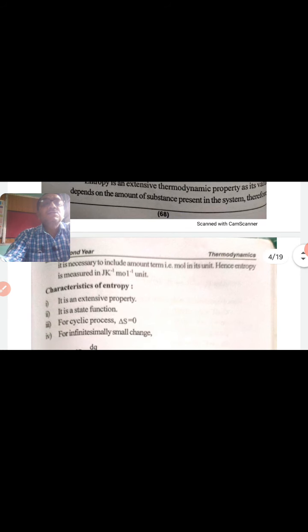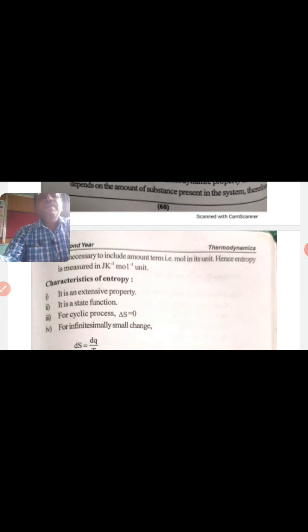Here the characteristics of entropy are: entropy is an extensive property. It is a state function. For a cyclic process, delta S is equal to 0. For an infinitesimal change, dS is equal to dq divided by T. For a finite change at constant temperature, delta S is equal to q reversible divided by T.